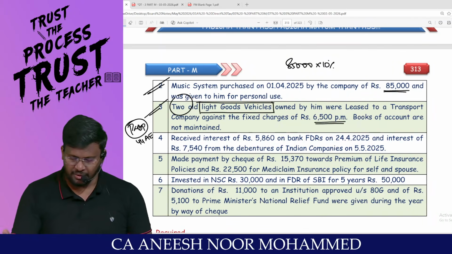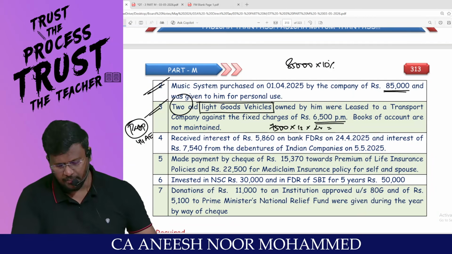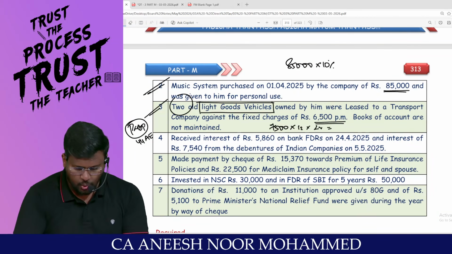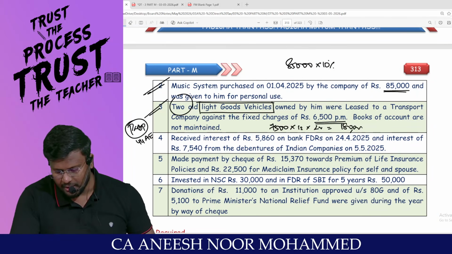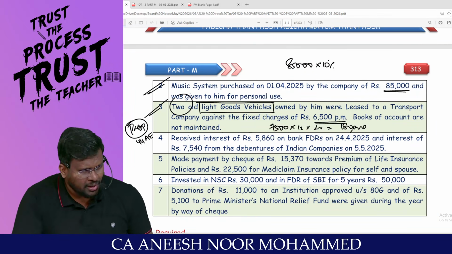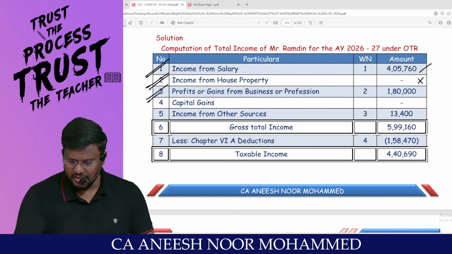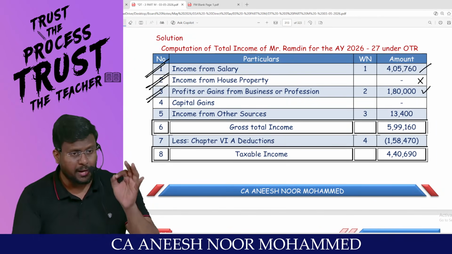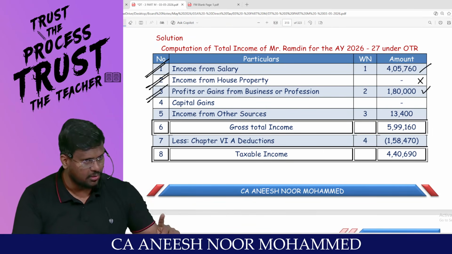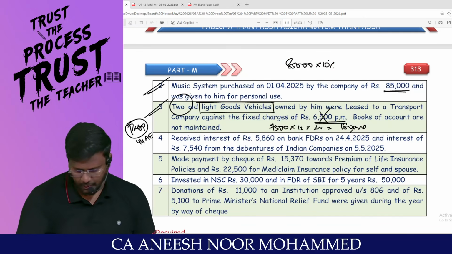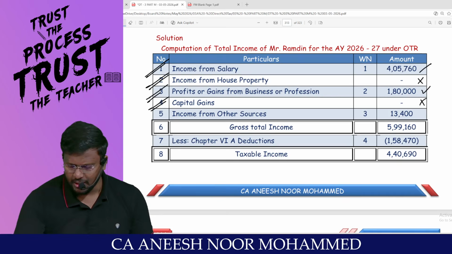Able to appreciate? So my dear lovable students, 7,500 into 12 into 2 vehicles. 7,500 into 12 means 90,000 per vehicle, into 2 comes to 1,80,000 rupees. Am I right? Because as per our calculation, 6,500 we will not consider. We will consider 7,500 per month per vehicle. So 90,000 rupees is the presumptive income for one vehicle. We are having 2 vehicles, owned for the entire 12 months. So 1,80,000 rupees is the PGBP income. There is no capital gain data given in the question.